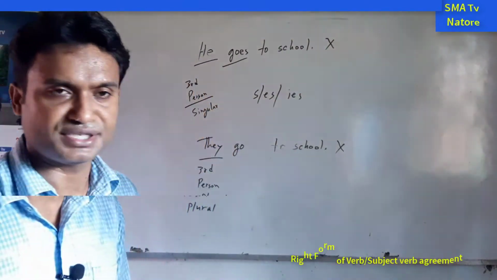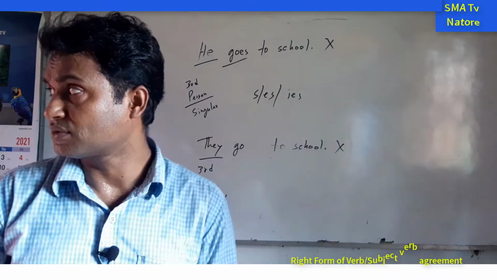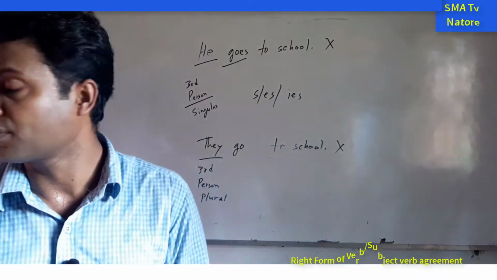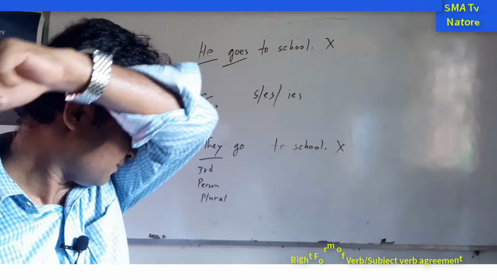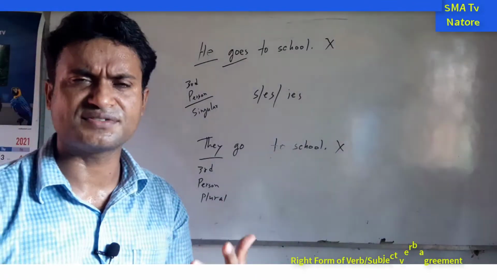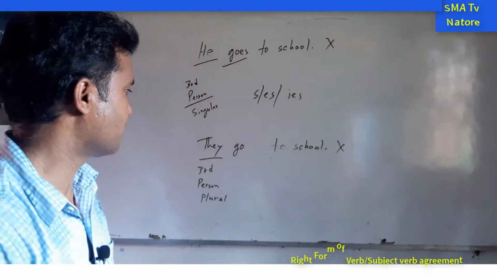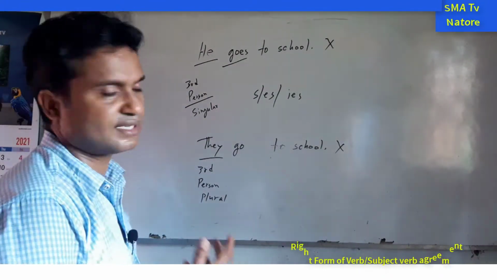For example, the present indefinite tense, next one present perfect, and next one the present continuous, and another form is present perfect continuous. In online classes we have seen different types of activities of the tenses. Here we have to follow these types of rules.